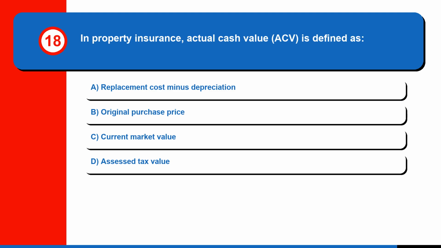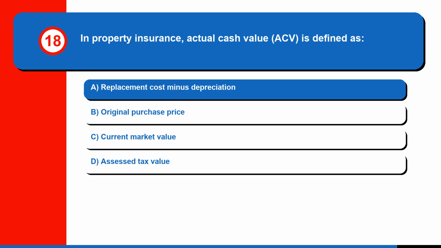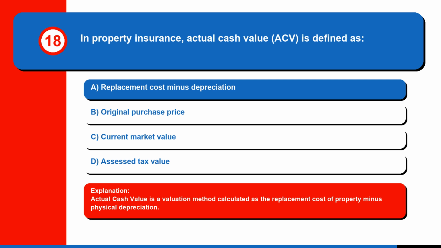Question 18. In property insurance, actual cash value, ACV, is defined as: A. Replacement cost minus depreciation, B. Original purchase price, C. Current market value, or D. Assessed tax value. The correct answer is A. Replacement cost minus depreciation. Actual cash value is a valuation method calculated as the replacement cost of property minus physical depreciation.